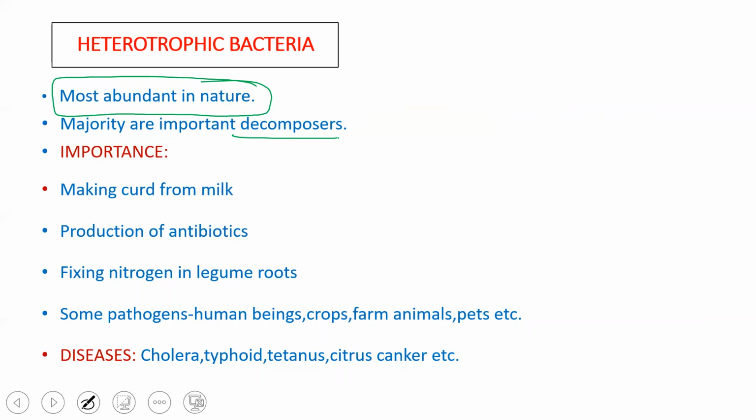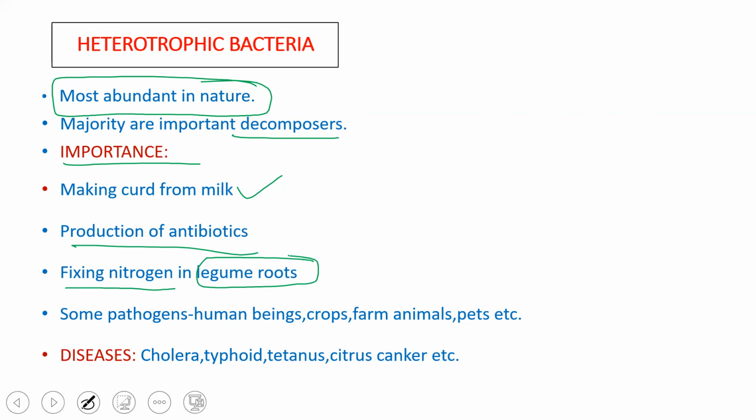So what is the importance of heterotrophic bacteria? They are of high economic importance. They are the ones which make curd from milk, which we call curdling of milk. The major organism here is lactobacillus in the milk, right? And some of them are important in the medicinal field, like for the production of antibiotics. Some of them fix nitrogen, especially in the legume roots. One example is rhizobium. Some are pathogenic in nature.